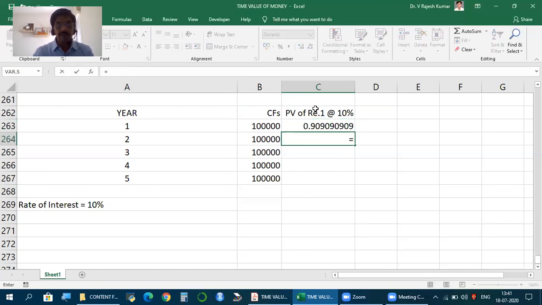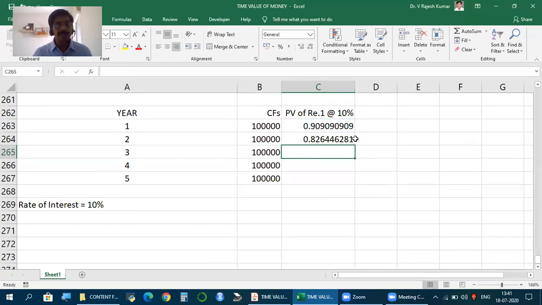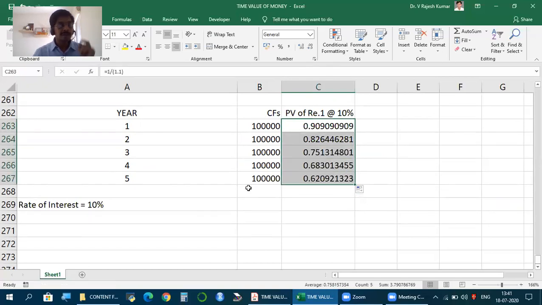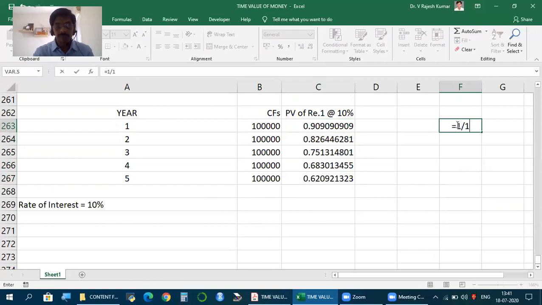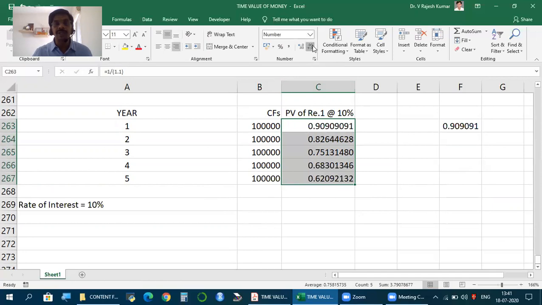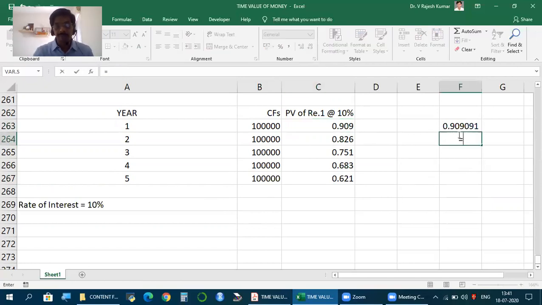Next year, this number you divide by 1.1. Keep dividing by 1.1, you get present value. While using the calculator, please take one precaution. When you calculate 1 by 1.1, you get a big number. While writing, you can write only 3 or 4 digits. You can just mention 0.909. But in the calculator, retain everything, and this you divide by 1.1.